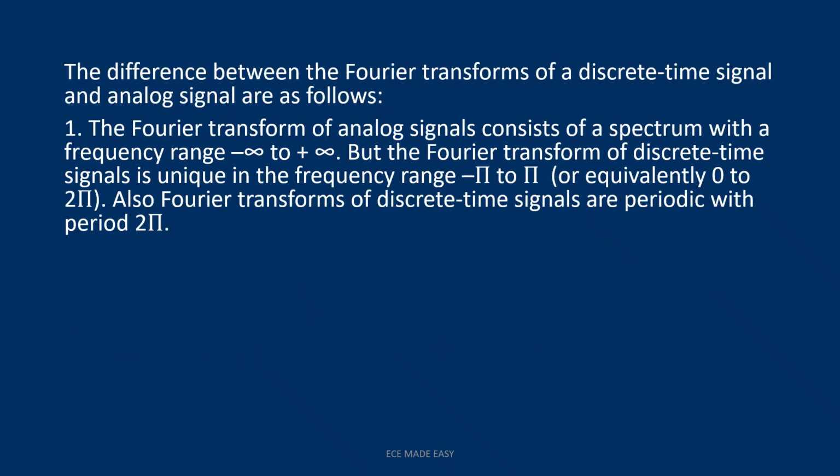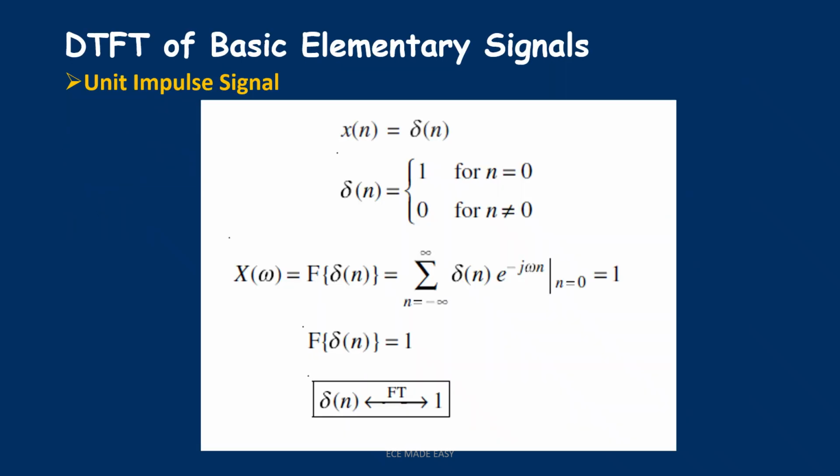Similarly, the difference between the Fourier transform of an analog signal and a discrete time signal is this: first, the Fourier transform of an analog signal consists of the spectrum from minus infinity to infinity, whereas the Fourier transform of the discrete signal will be periodic in the range minus pi to pi as well as continuous in domain. So the Fourier transform of a discrete time signal is periodic and continuous, and the period is 2 pi.